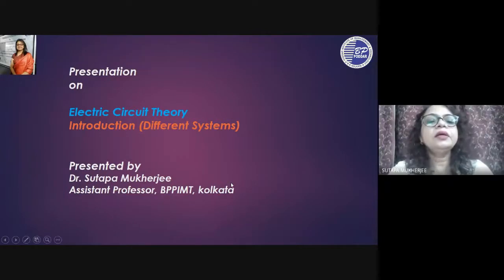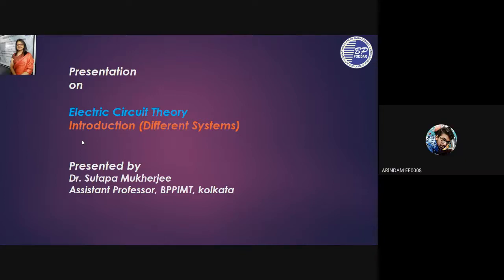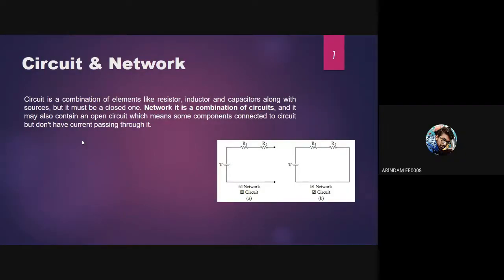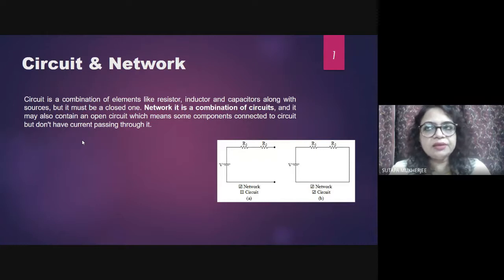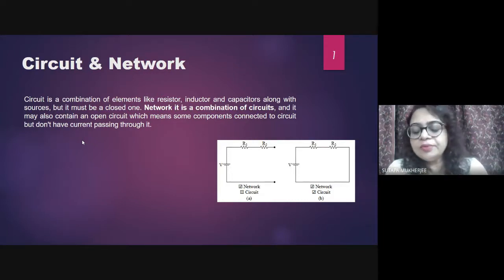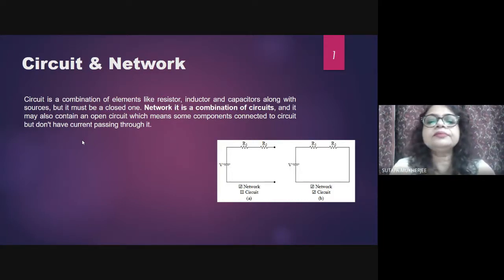Okay, fine. So the presentation is on electric circuit theory, that is, introduction and different systems. Come to the next slide. Basically, your subject is electric circuit theory, so you have to know what is a circuit and what is a network. Can anybody tell me what is a circuit, your basic idea?